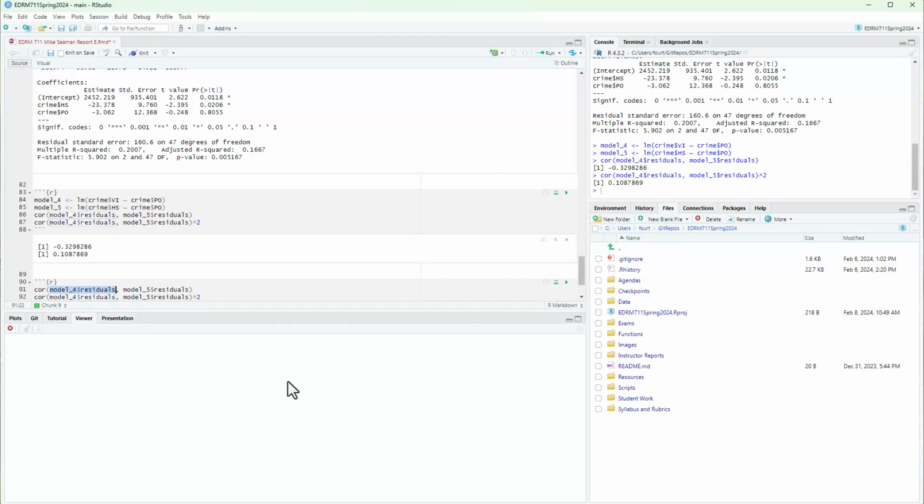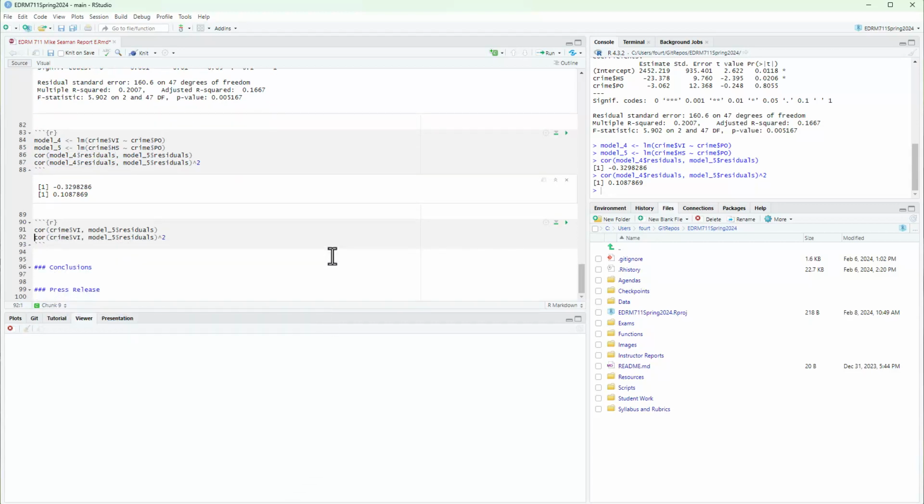My correlation is going to be of the violent crime rate with the residuals after taking poverty out of high school. And this will then be the semi-partial. Notice that residuals are only taken out of the explanatory variable, not taken out of the response, which is why we call it a semi-partial or a part.